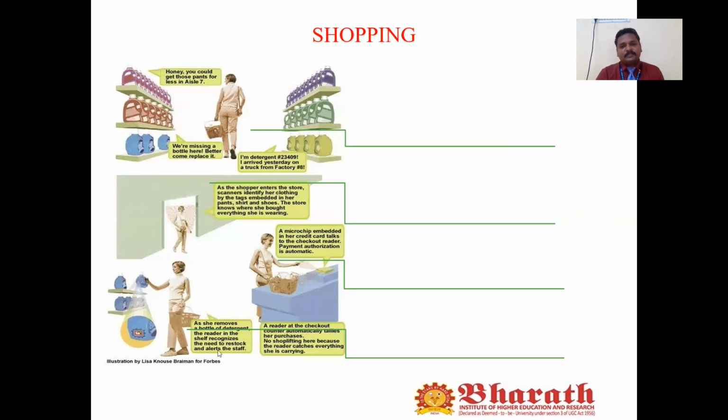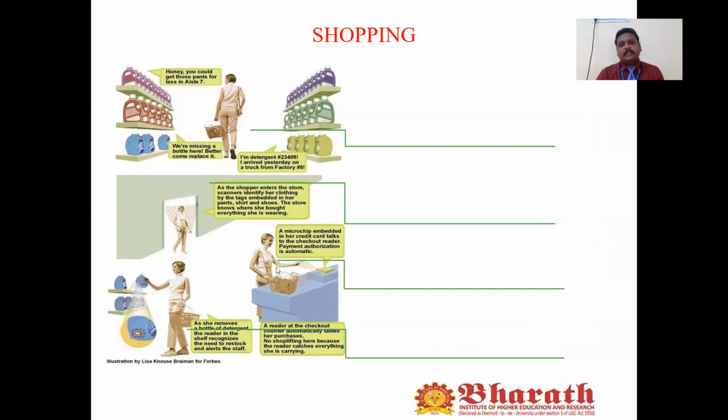Once she removes the bottle of the detergent, the reader in the shelf recognizes the need to restock and alerts the staff, which means it will automatically be decremented from the stock inventory. Once the person has picked all the things, they want to make the payment.